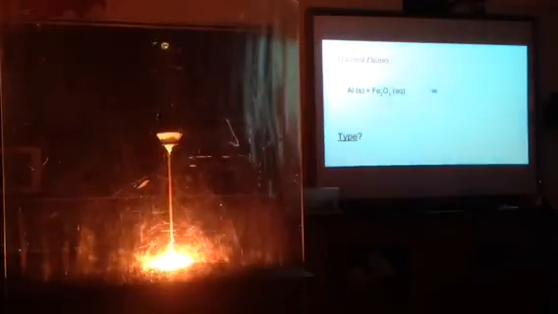Pay close attention. We're going to see something fall. Ooh, did you see that? What we just did was we made some liquid iron. Lots of liquid iron. And that liquid iron, we call that molten iron.